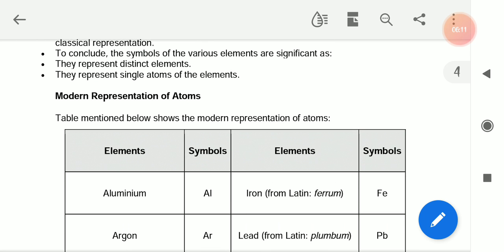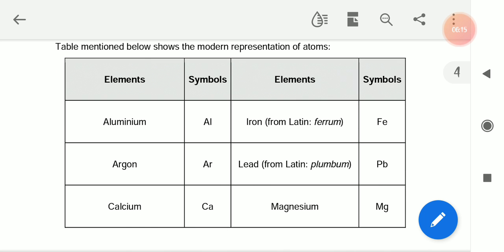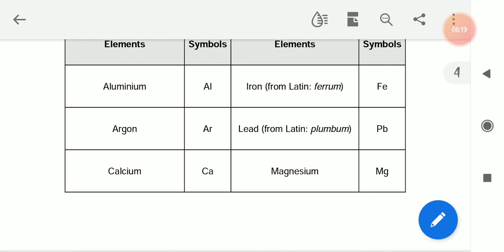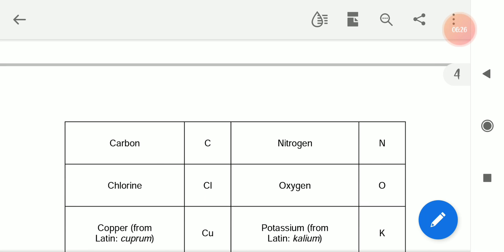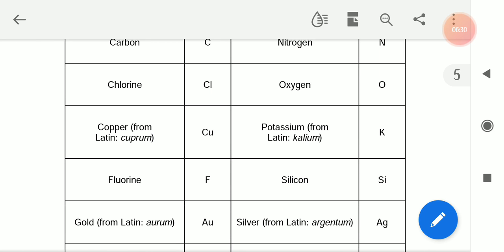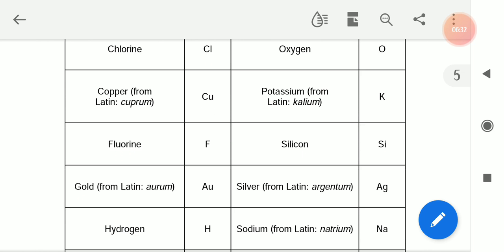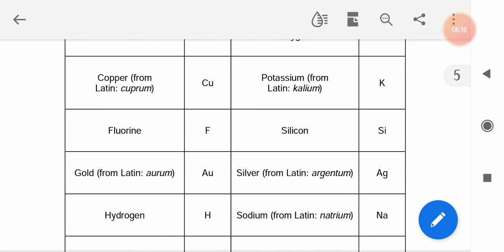Okay, they are given you. Okay, elements and symbols: aluminium, Al; iron, Fe; argon, Ar; calcium, Ca; magnesium, Mg; lead, Pb; carbon, C; chlorine, Cl; copper, Cu. Okay, fluorine, F; gold, Au; hydrogen, H; iodine, I; potassium, K; silicon, Si; silver, Ag; sodium, Na.